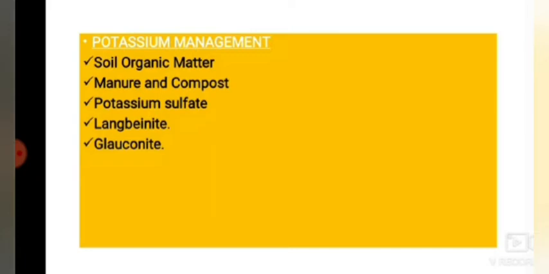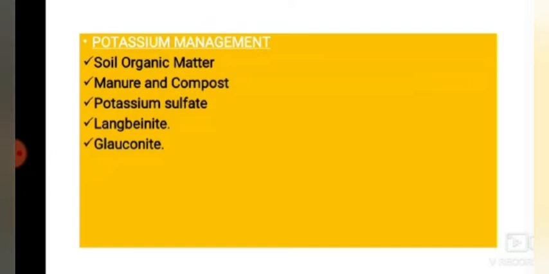The next mineral is glauconite. Glauconite is a clay type mineral commonly sold as greensand. Glauconite is nothing but greensand, which is listed by OMRI. How much percent is present in that greensand? Total potassium oxide content of greensand is about 7%, but most of the potassium is unavailable.